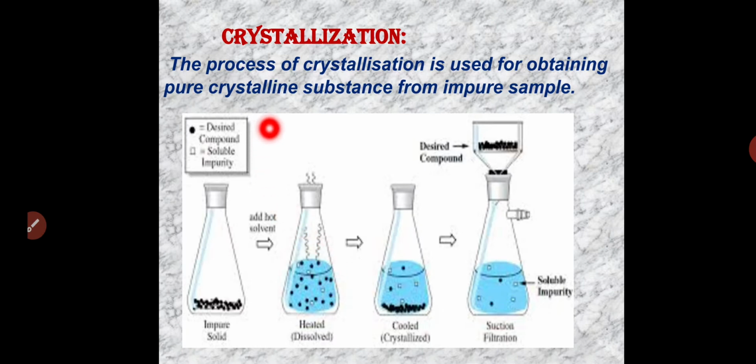The process of crystallization is used for obtaining a pure crystalline substance from an impure sample.